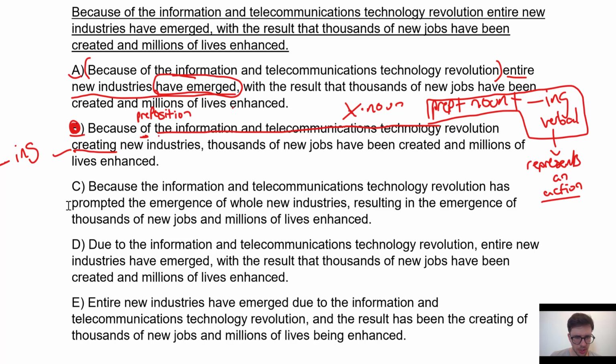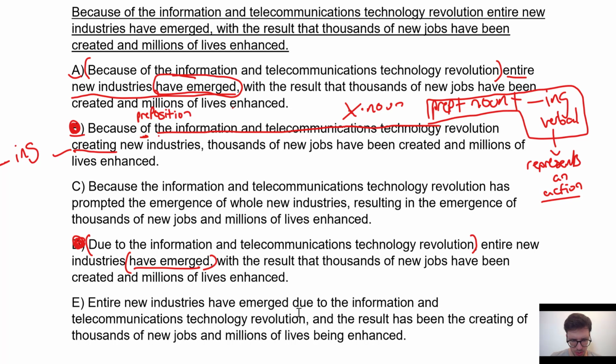C has because rather than due to or because of, so we'll come back to it. Here in D, due to the information and telecommunications technology revolution, entire new industries have emerged. Here, due to is doing the job of because. It's telling us why industries have emerged. D is going to be wrong.